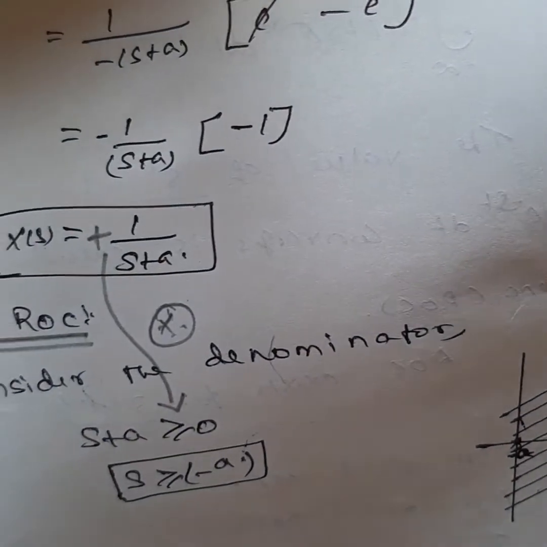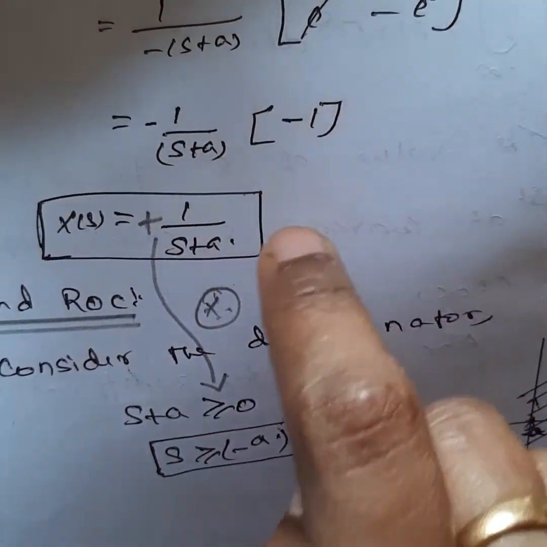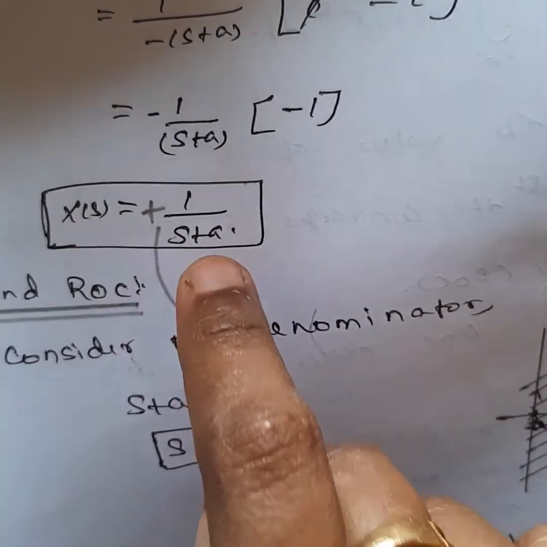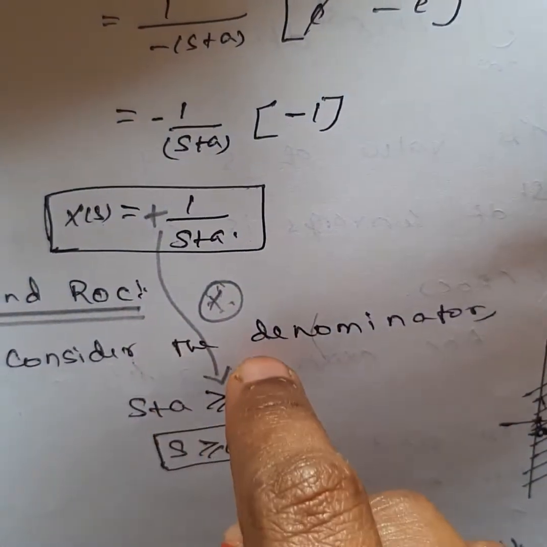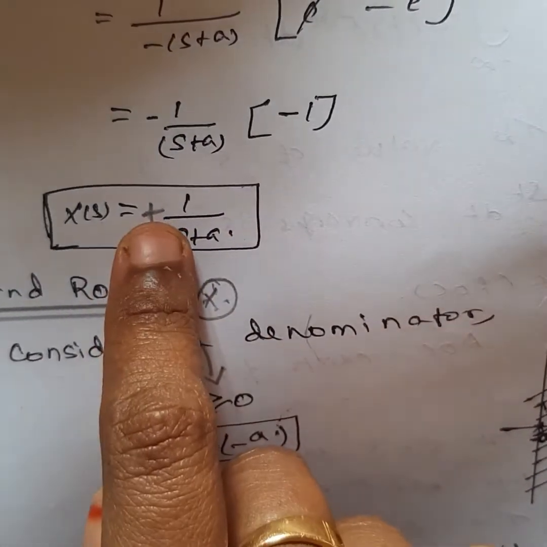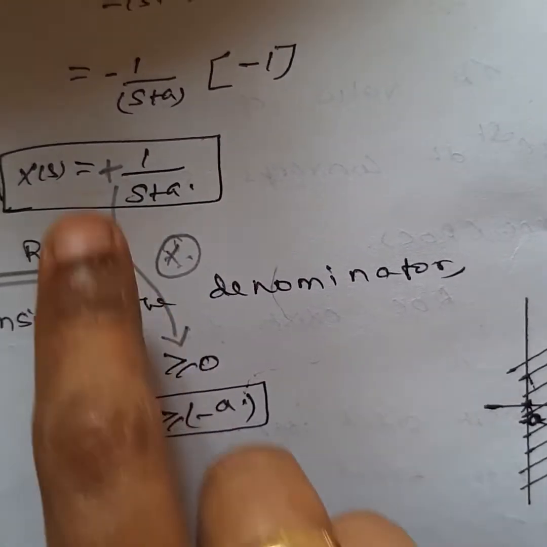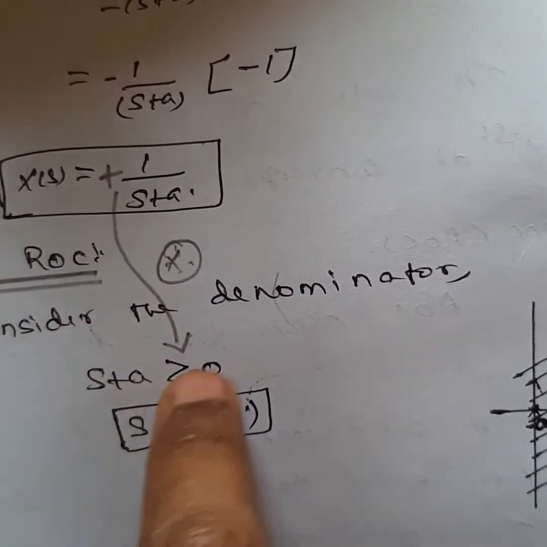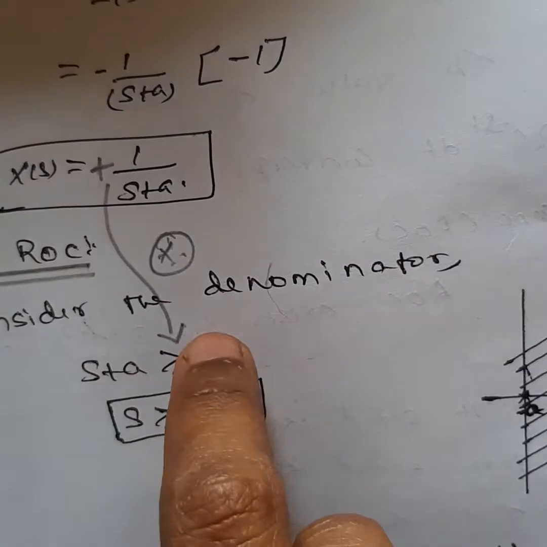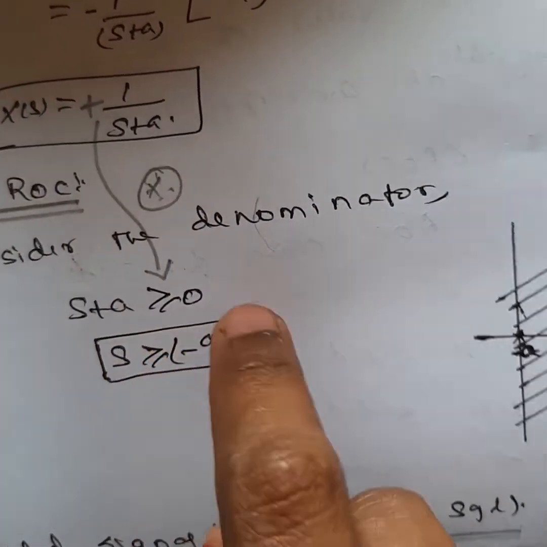After finding the Laplace transform x of s, consider the numerator as zeros and the denominator as poles. Equate the denominator to 0, the pole value. Since it is a positive signal, the condition is greater than or equal to 0. From this, find the value of s: s is greater than or equal to minus a.